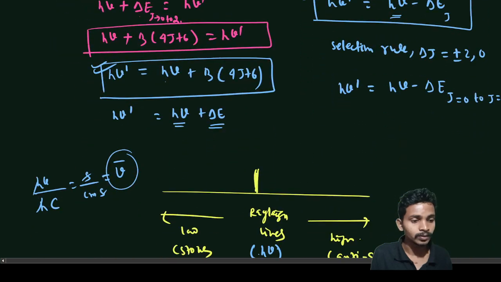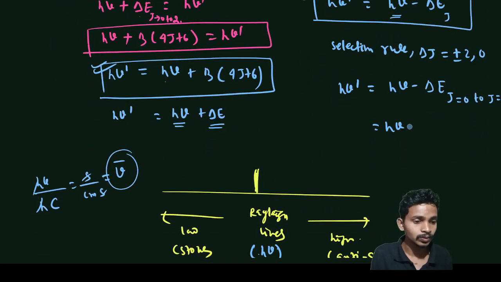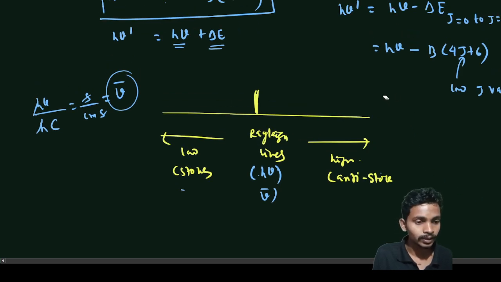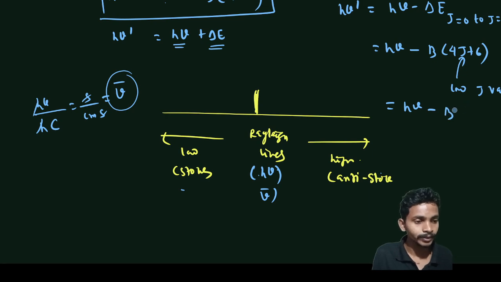So if I put this, then what do you get? This h nu is itself, and here I will put B for J plus 6, and for J you will put the low J value. So here h nu minus B, and this is J equal to 0 to J equal to 2, so I will put the 0 value because we put the low value.